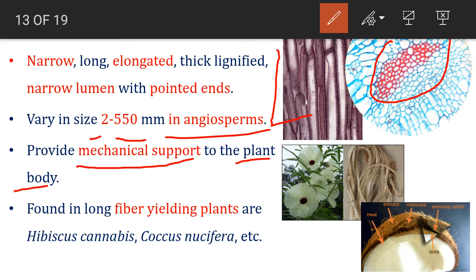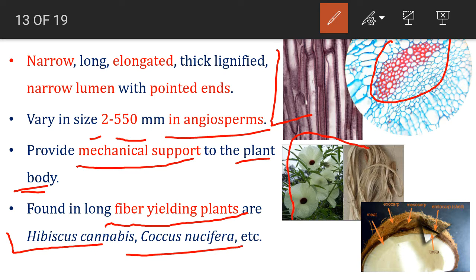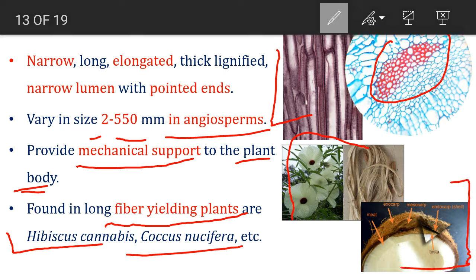But when we talk about sclerenchymatous tissue, because of their length, thickness and lignification, they provide mechanical support to the whole body. Fibers are present in fiber yielding plants. Given examples are Hibiscus cannabinus and Cocos nucifera.